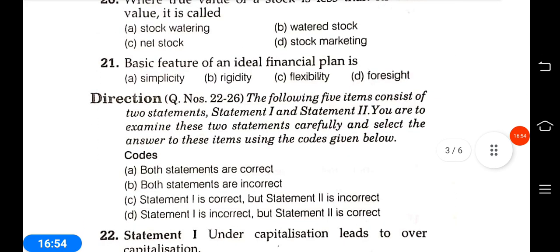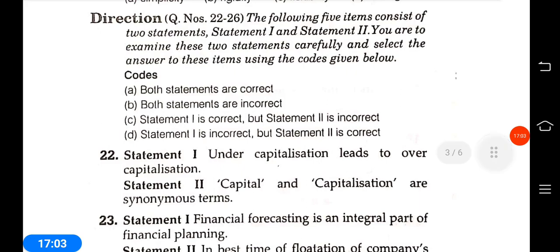Next questions, 21 to 22, have these options. Direction questions: A is both statements are correct, B is both statements are incorrect, C statement 1 is correct but statement 2 is incorrect, D statement 1 is incorrect, statement 2 is correct.